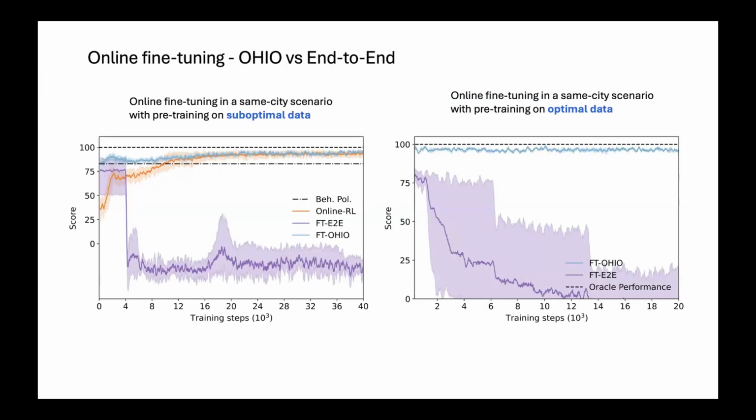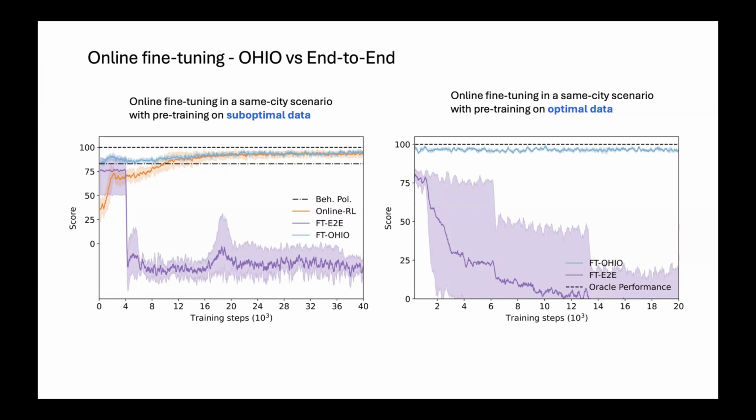Last but not least, the question is how this compares to using end-to-end versus hierarchical policies. We could clearly see that using the data set, the end-to-end policy was able to learn somewhat of an effective policy. But as soon as we allow for online fine-tuning, in both cases the policy here in purple completely crashes, which we mainly attribute to the end-to-end policy overfitting to the dataset.